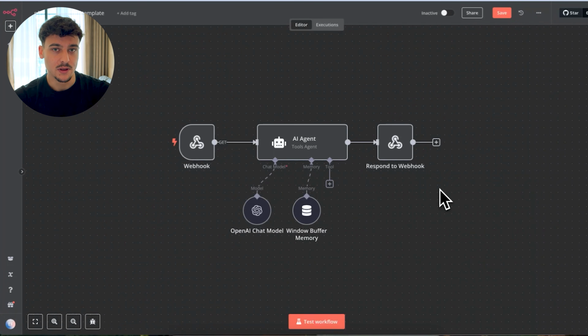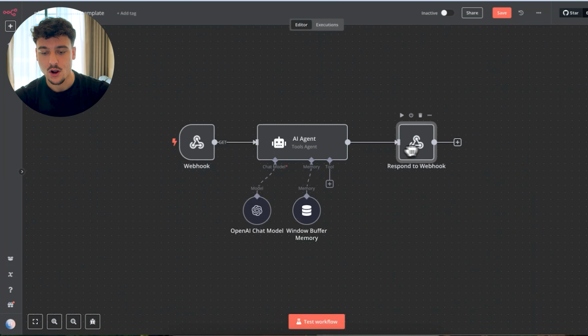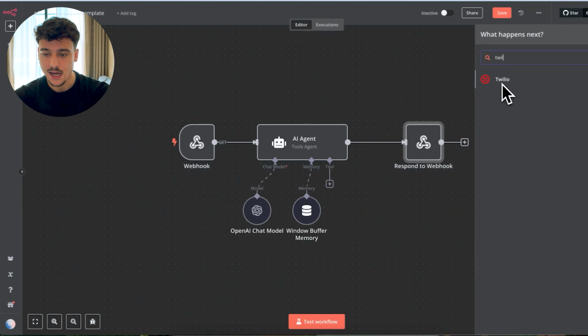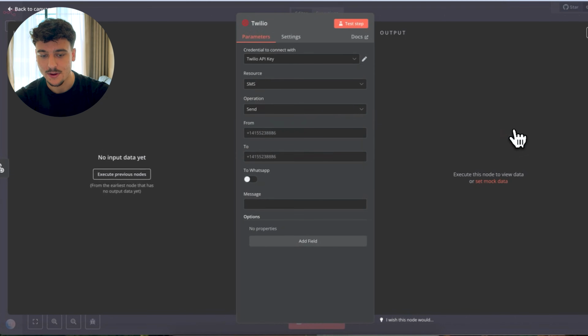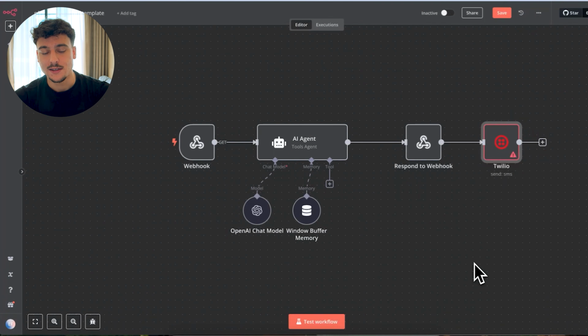And actually, if you want to build this without GoHighLevel, there are even Twilio nodes inside of n8n. So you could connect it directly to Twilio and send an SMS message by connecting the API from Twilio, and you can specify the number and the number that you want to send it to, and you could actually trigger it directly out of n8n without the need for GoHighLevel at all. So that's just a side note. Maybe that's interesting for some of you guys.